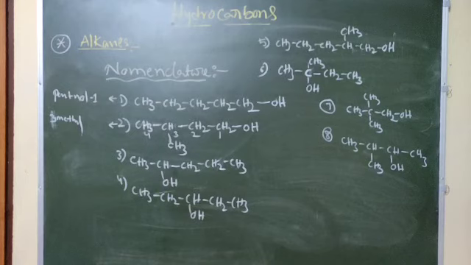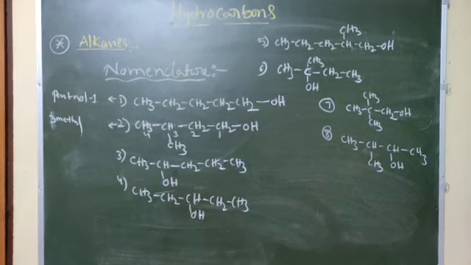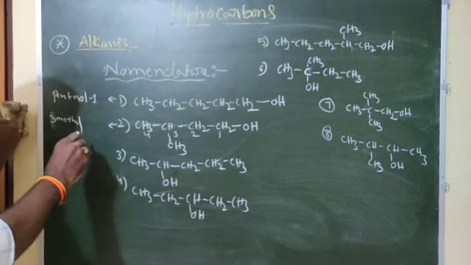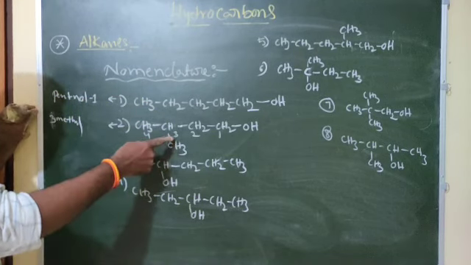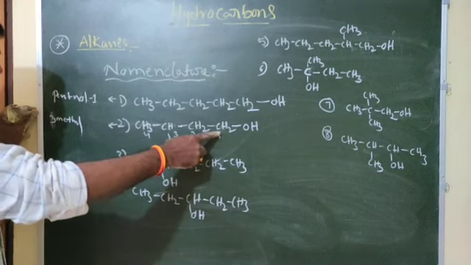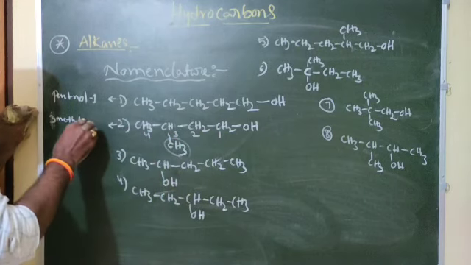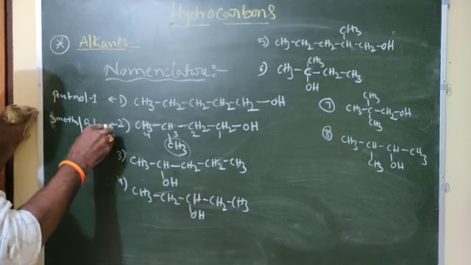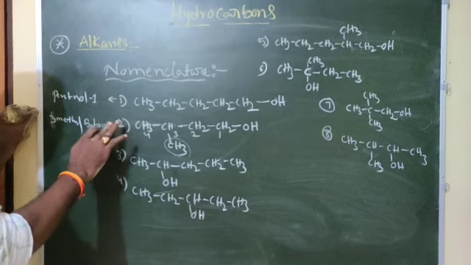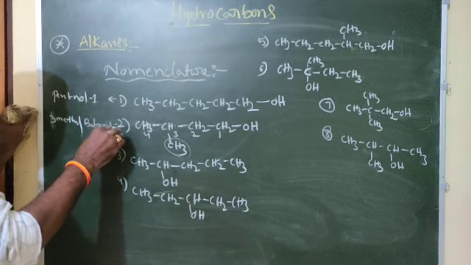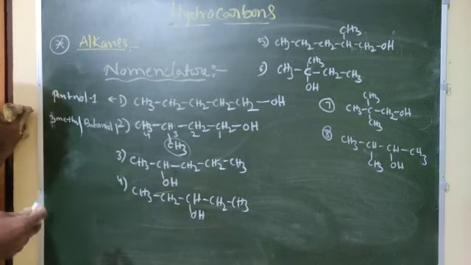The third position has a methyl group, that's why 3 methyl. Total carbons 1, 2, 3, 4, and 4 means butane. Butanol-1, or 1-butanol otherwise.